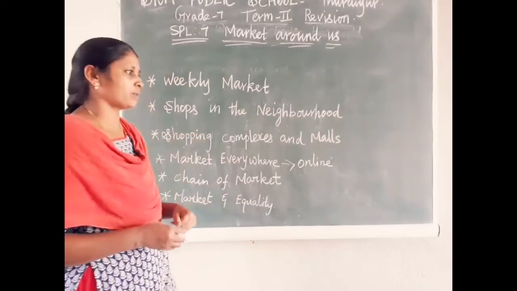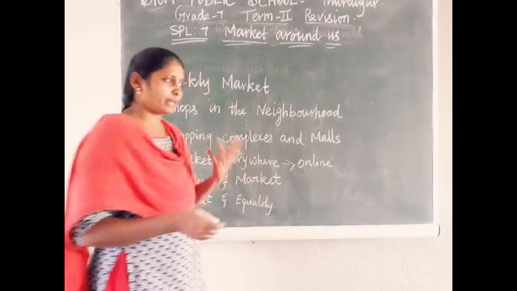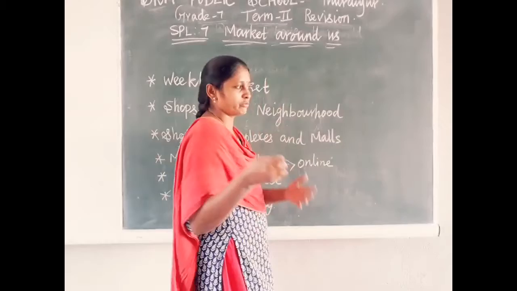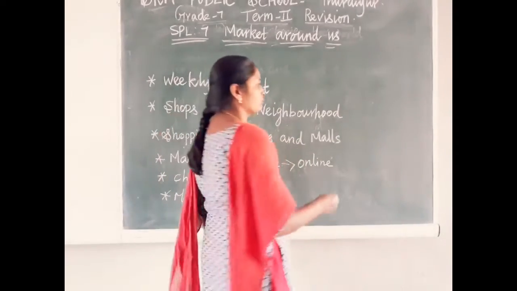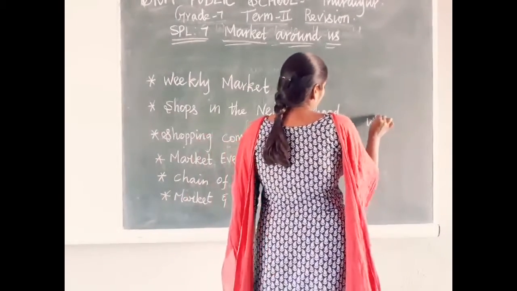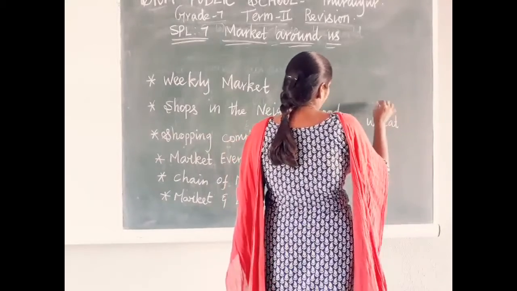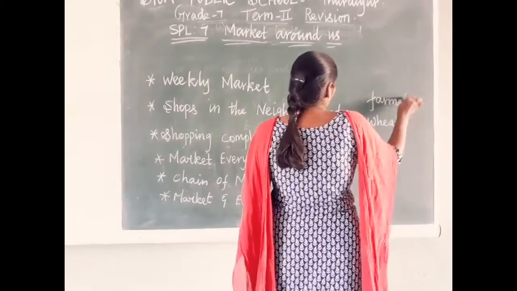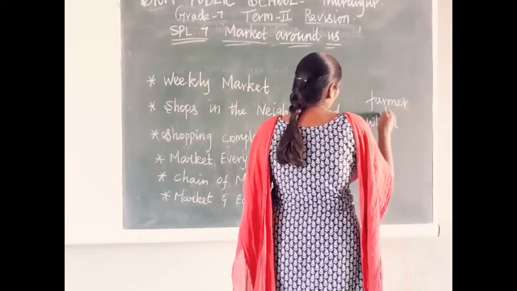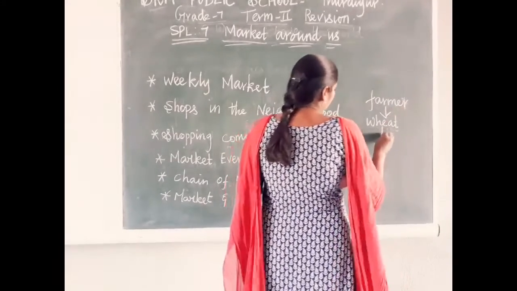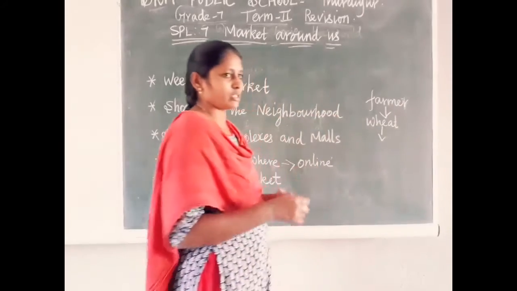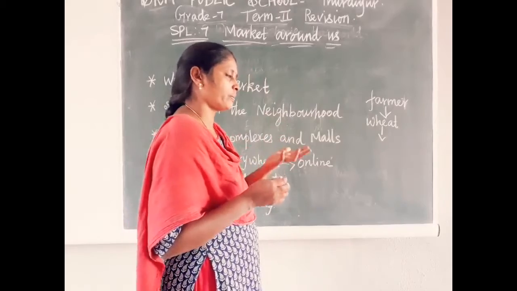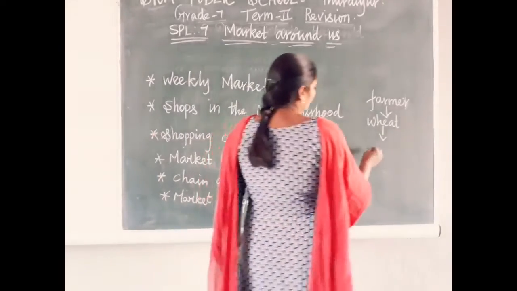Suppose we are taking biscuit or bread, anything else. Biscuit, suppose we are taking. What is the base of biscuit? Wheat only. And from whom can we get wheat? From farmers. After farmers harvest the wheat, they sell their wheat, without removing the layer, to traders.